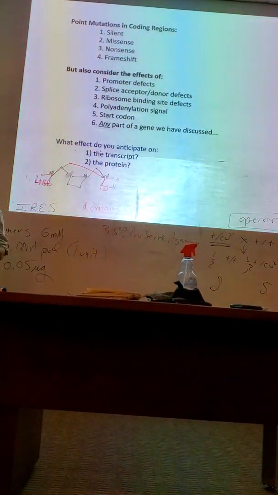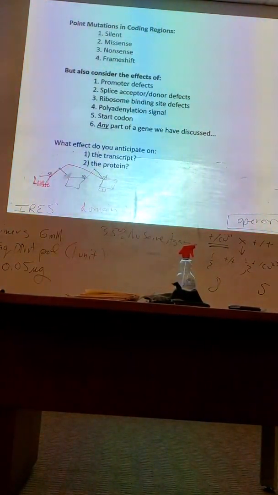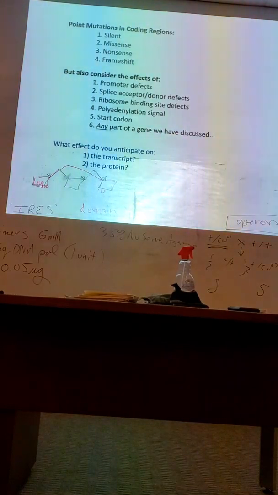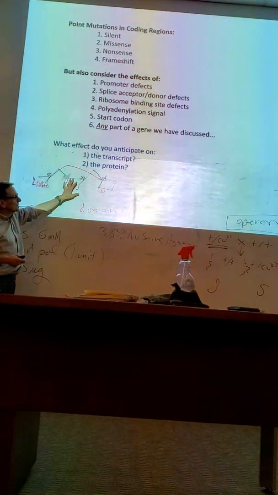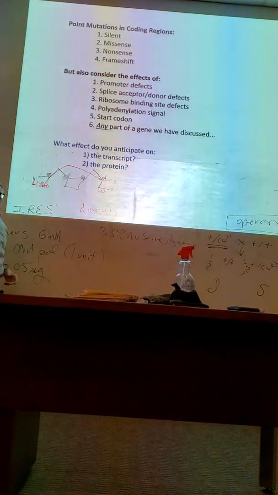And you just get to say that. What's wrong with the transcript? It's too short. That certainly is true. We can be more descriptive. It's too short because we will have skipped an exon. See the diagram and you'll see what I mean.